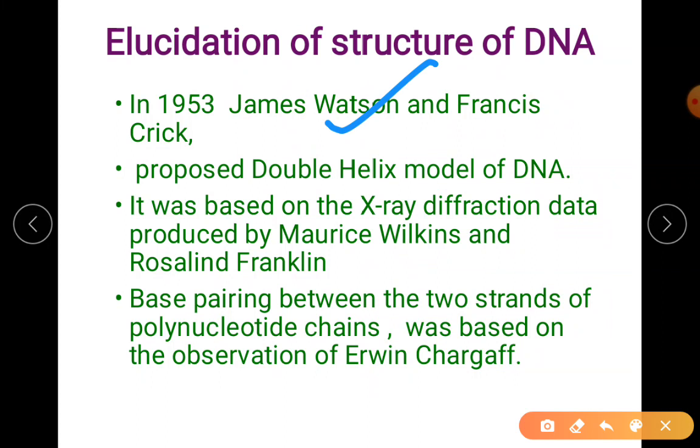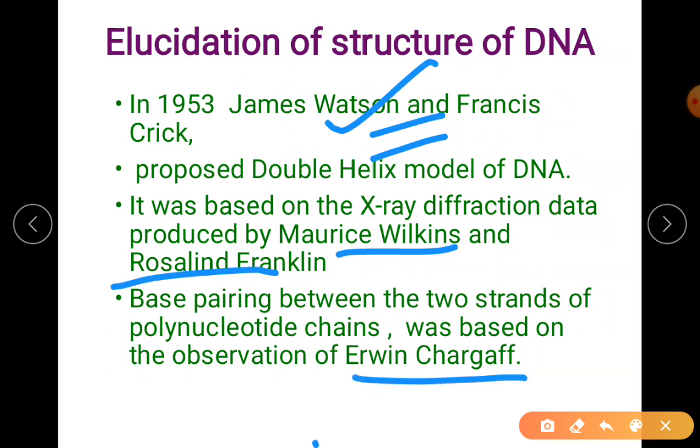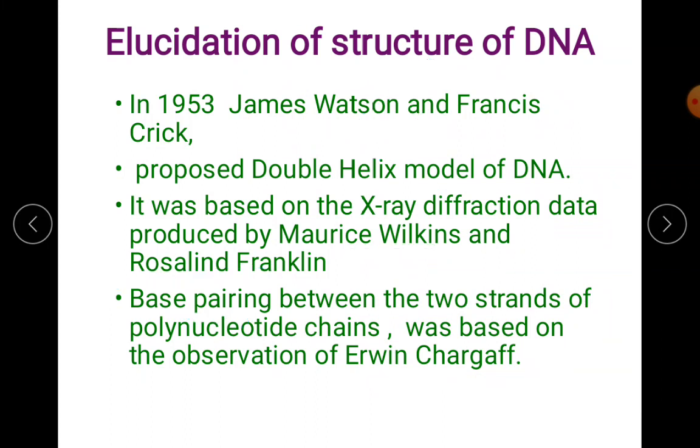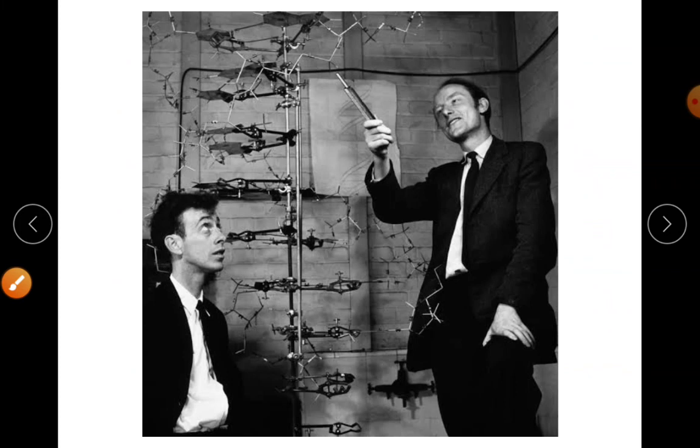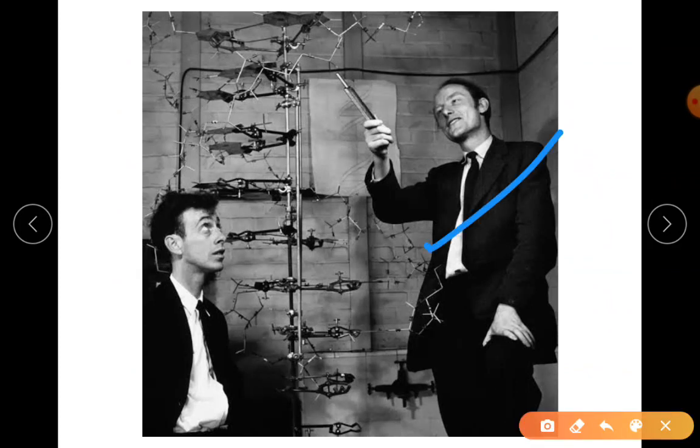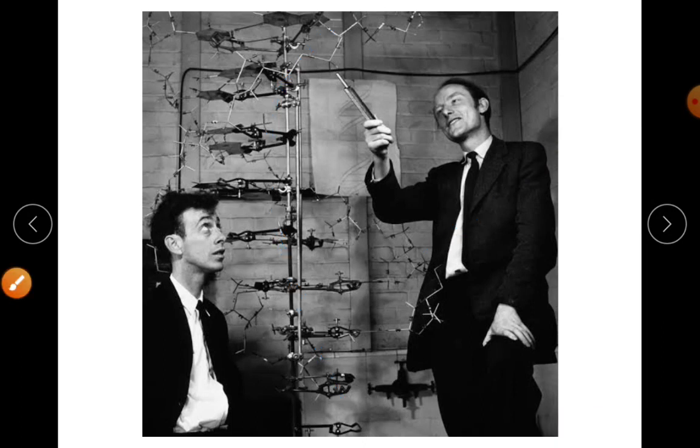Otherwise these two wouldn't even have found the DNA structure. So they used the data of Maurice and Rosalind. There is one more person's idea they used, Erwin Chargaff. It was all about the base pairing, how the bases are paired. That was explained by Chargaff. So using the three people's data, Watson and Crick were able to give an excellent model of DNA, that is the double helix model. So you can see how happy they are and how they have explained the DNA model here.